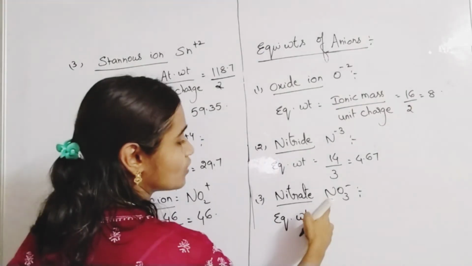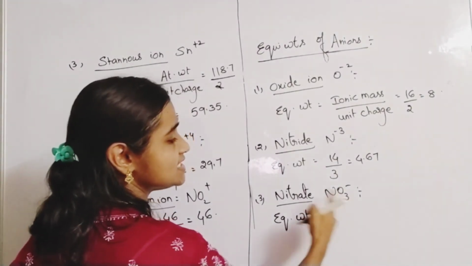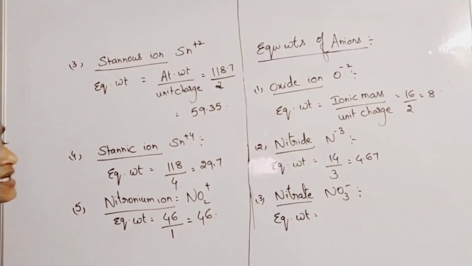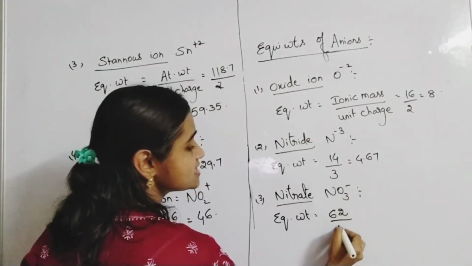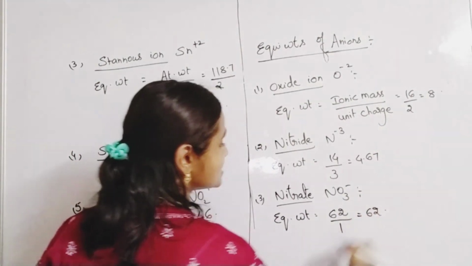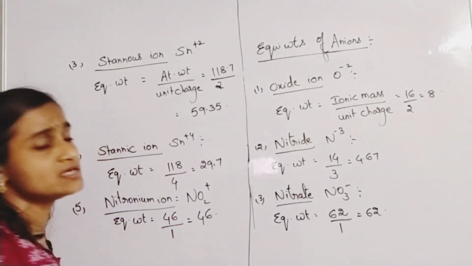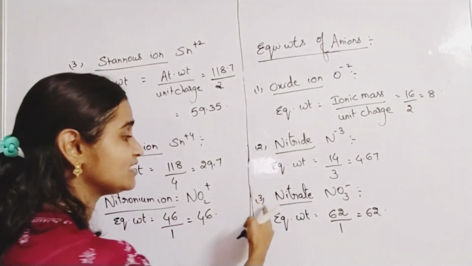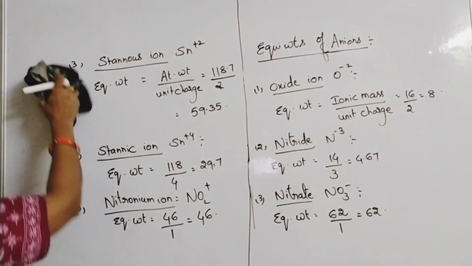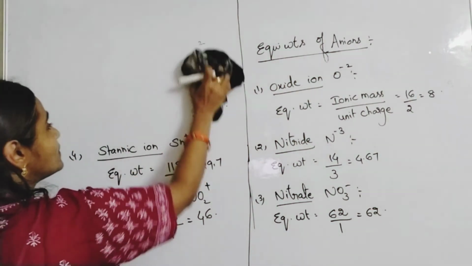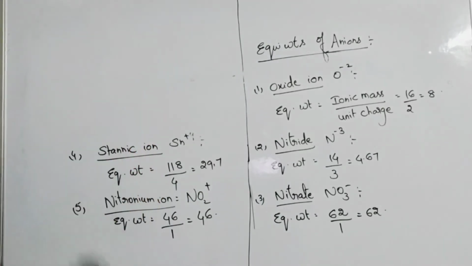Nitrogen is 14, oxygen is 16. 16 threes are 48, so 48 plus 14 is around 62. Here charge is 1, so 62 by 1 is 62 only. So the equivalent weight of nitrate ion is 62.